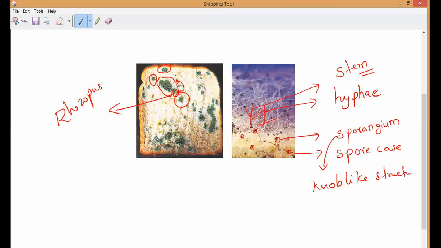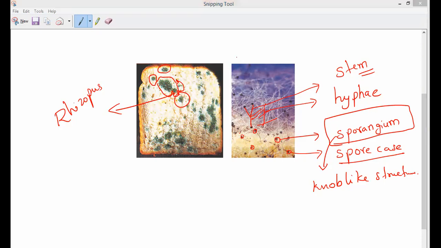That is what you have to remember. In unfavorable conditions, the spores stay inside the sporangium. In favorable conditions, what will happen, guys? The spore case will burst and they will start finding food or suitable soil, and they will start growing into new plants. That is what will happen.